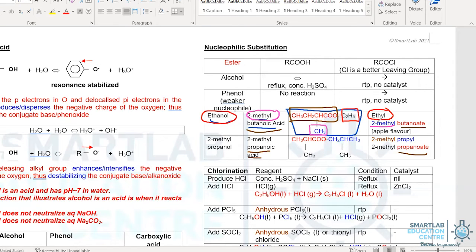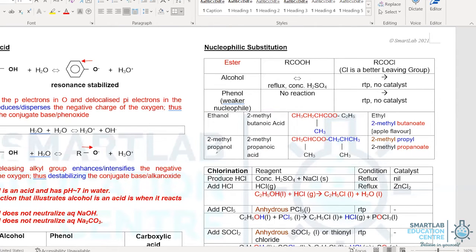The 2 means carbon number 2, and carbon number 1 starts from the carboxylic acid group, which is this carbon, and then this is carbon number 2. In carbon number 2, you have a CH3 group attached there. Hence, we label that as 2-methyl butanoate. So that's how we arrive at the full naming of this ester, ethyl 2-methyl butanoate.